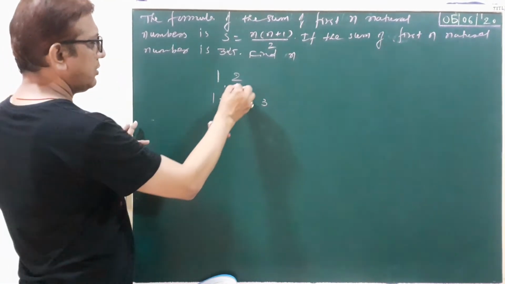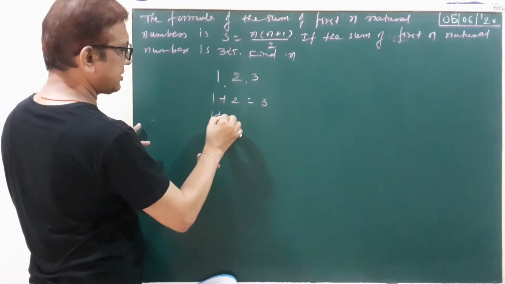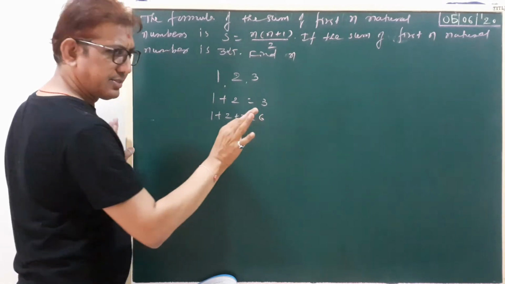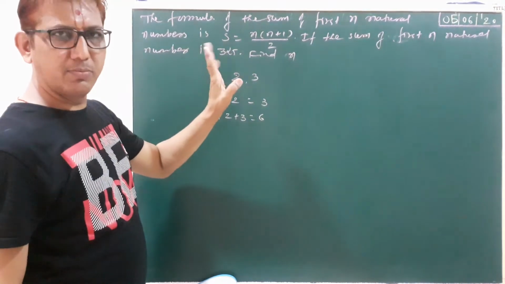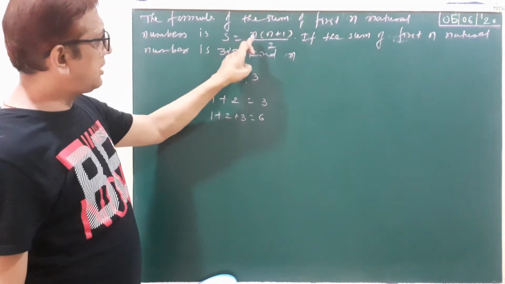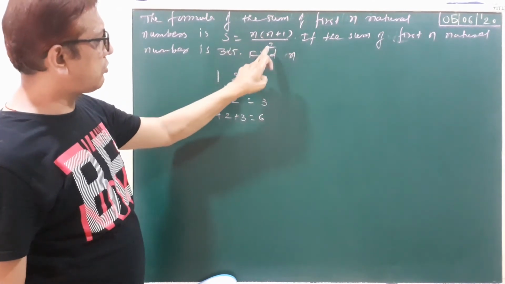Again example. First three natural numbers. Sum of these first three natural numbers is 6. Put here n equal to 3. 3 plus 1, 4. 3 4s are 12. 12 by 2, 6.